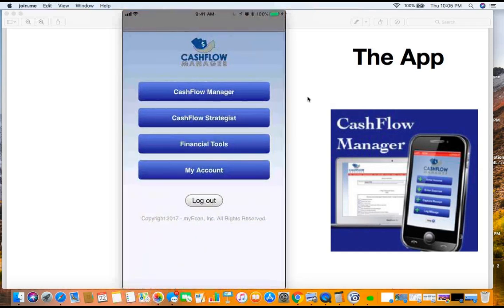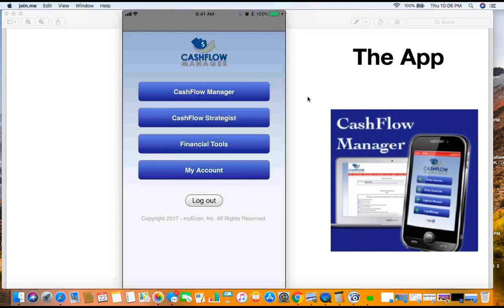So now, we're going to open up the Cash Flow Manager, okay? Once we open the Cash Flow Manager, you're going to see some things here. Now, what is the Cash Flow Manager for? It's for documenting your expenses for your business. It's for building your cash flow strategies, your financial plan, your debt elimination plan, and there are also tools in here that do a lot of different things, okay? So let's talk about the Cash Flow Manager.